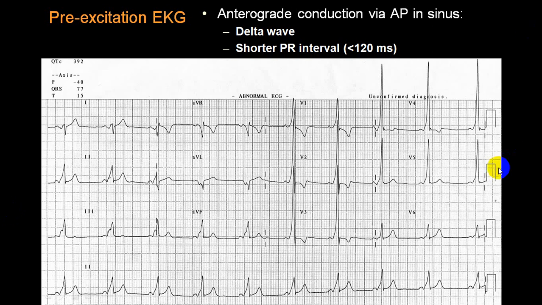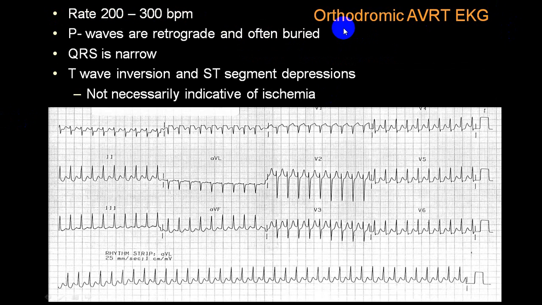Yes, you can see here. There is a short PR interval. There is a notch on the ascending limb, and this is a broad QRS complex. Classical WPW syndrome. And this person will always have atrioventricular reciprocating tachyarrhythmias, or we call re-entry tachyarrhythmias. Is that clear? Why is this orthodromic? Because this is a narrow complex. If it was a broad complex, it would be antidromic.